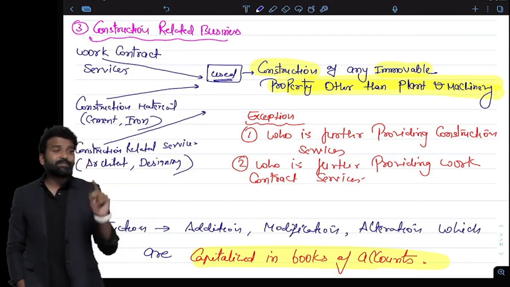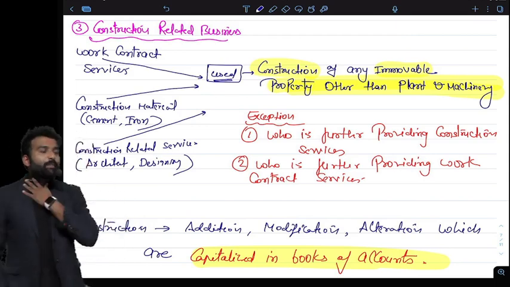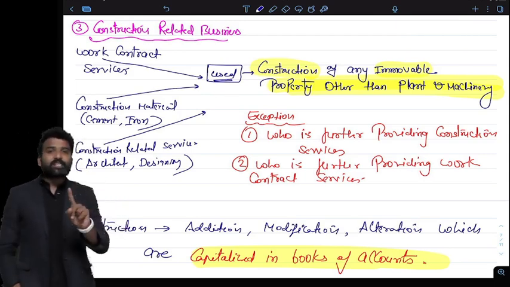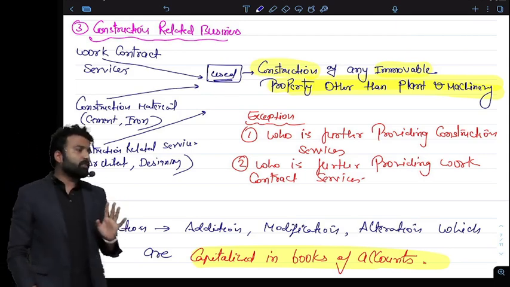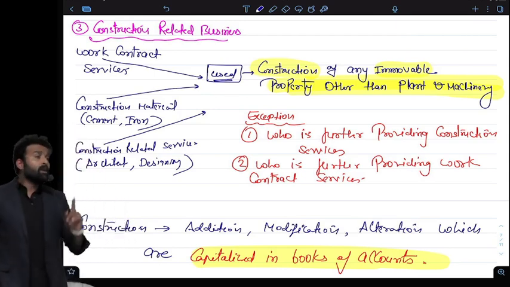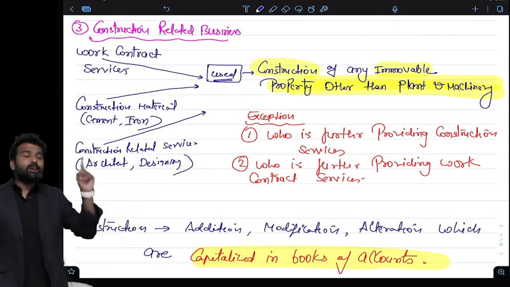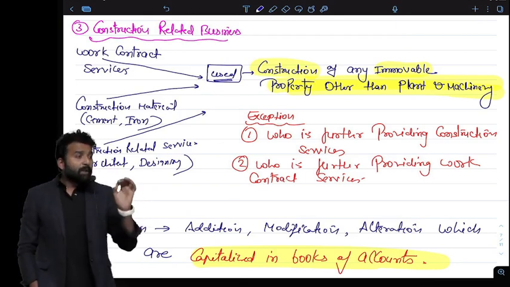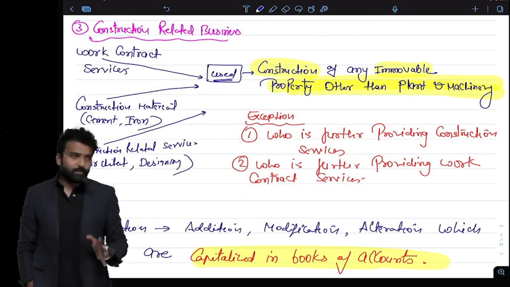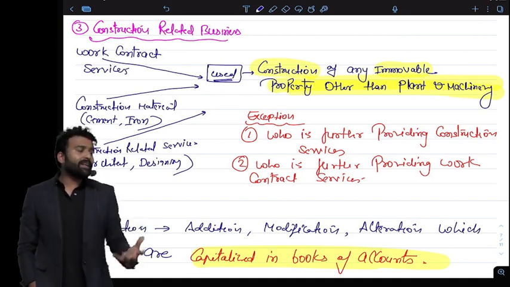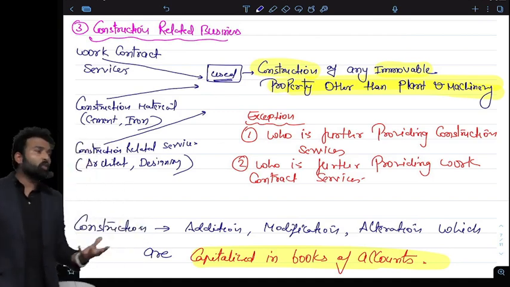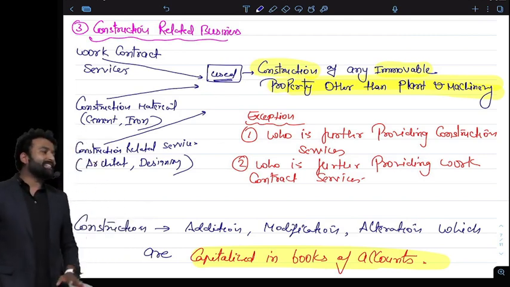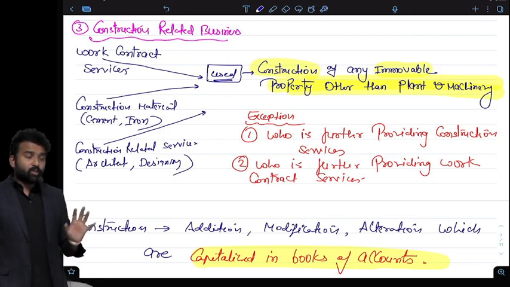So now this is very interesting. If I spend some amount on the repairing of my office and that is not a construction because I didn't capitalize that in my books of account, I can claim the ITC. I cannot claim the ITC when I have capitalized that expenditure in my books of account, because it was not a repairing, it was a construction. There was something added to the property. There was something new constructed in the property. If that was the case, I am not allowed to get any ITC on that construction material.